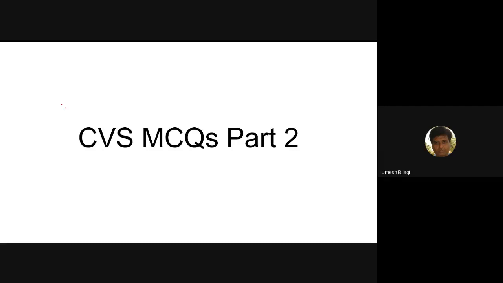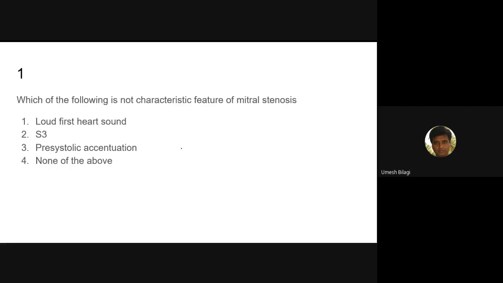These are the questions I'll be solving today. They are cardiology questions. The first question we'll be solving is: which of the following is not a characteristic feature of mitral stenosis? The first choice is loud first heart sound, then S3, pre-systolic accentuation, none of the above.